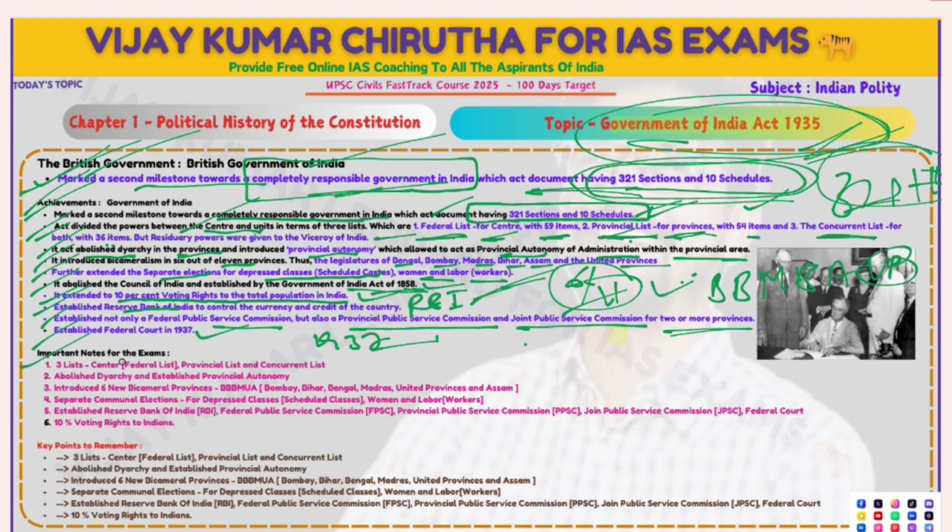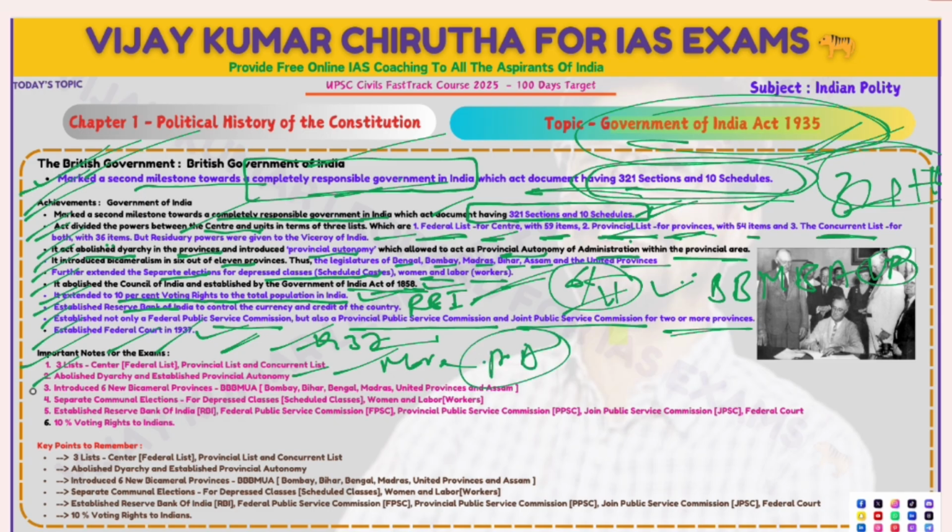Important points you should remember under the Government of India Act. Three lists are there: the federal list for the center, the provincial list for the provinces, and the concurrent list for both. Residuary powers lie with the Viceroy of India. It abolished diarchy and established provincial autonomy.